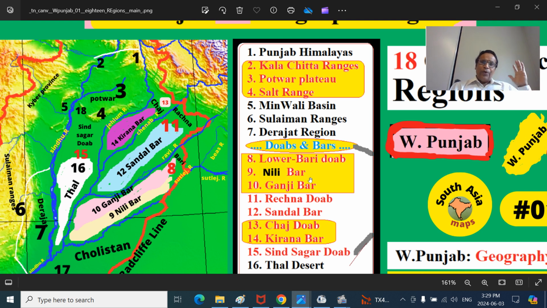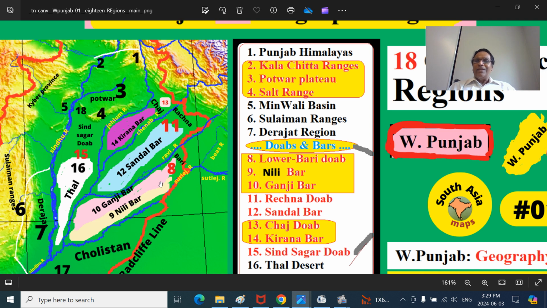Then we talk about the Doab regions and Bar regions. There is a distinction between these two. Ab means water in Persian. Doab means two water bodies, essentially two rivers. And Doab means the interflow between the two rivers. It is essentially antarvedi, between the two rivers.